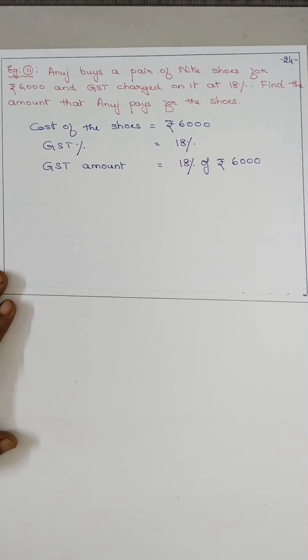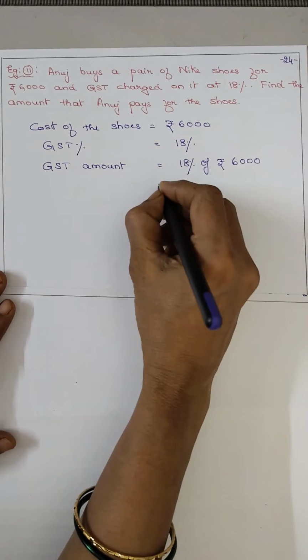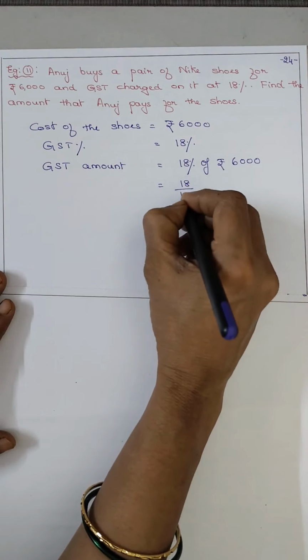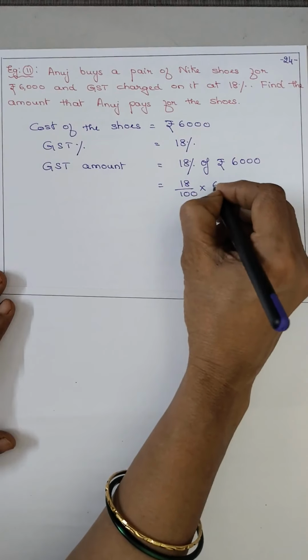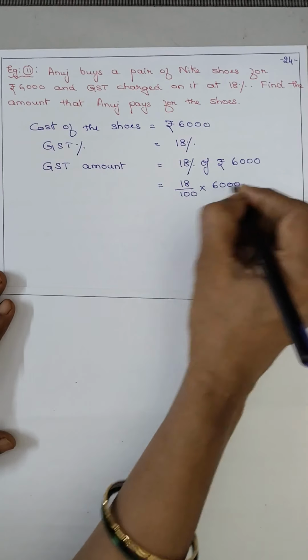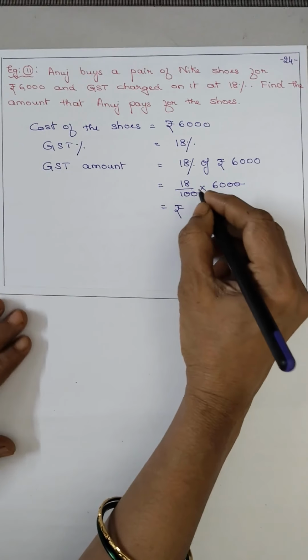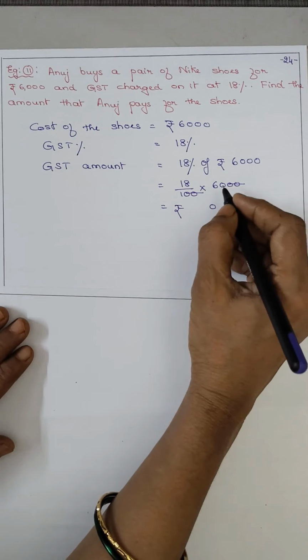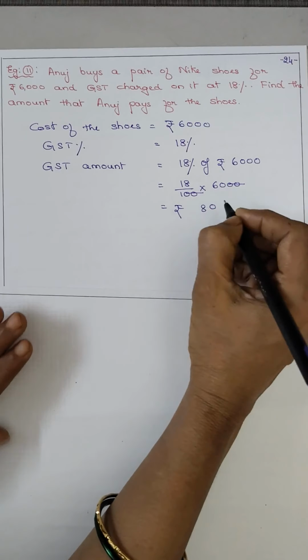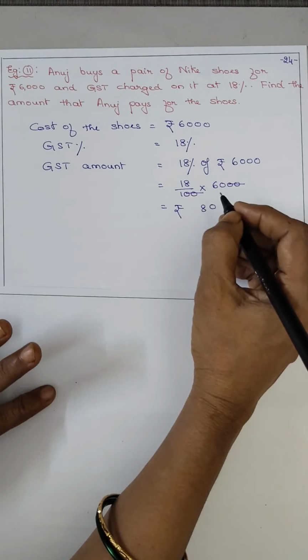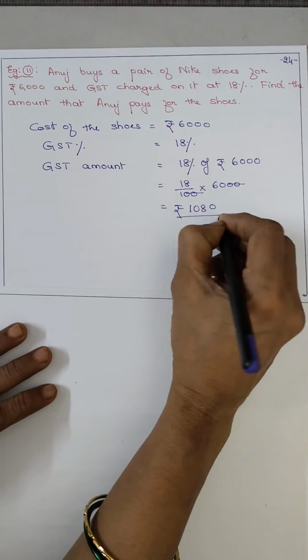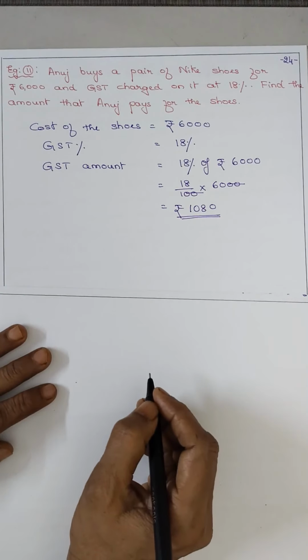Whenever the GST percent is given, find out the GST amount. That is 18/100 into 6,000. 20 cut, it is 0. 6 8s are 48. 6 1s are 6. 7, 8, 9, 10. So we got 1,080.